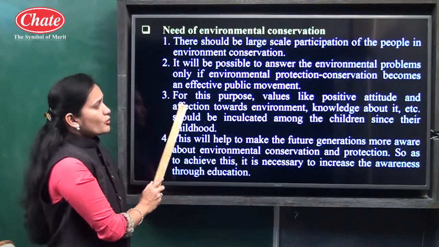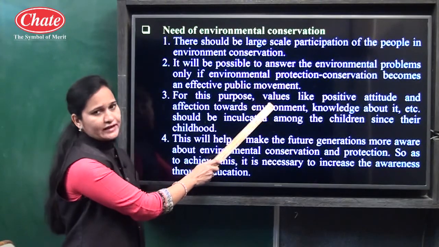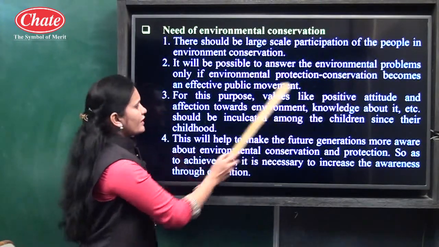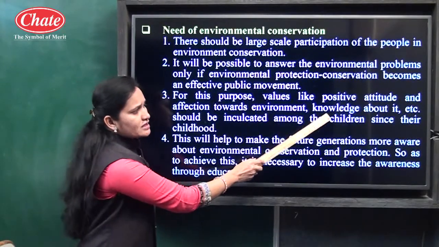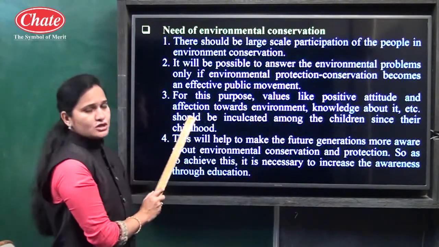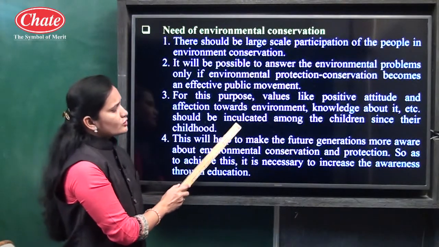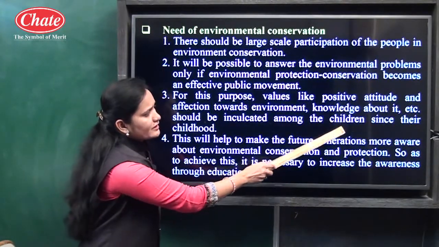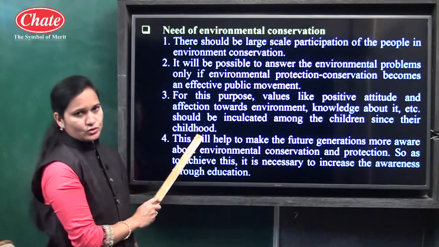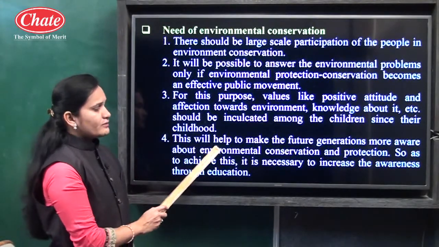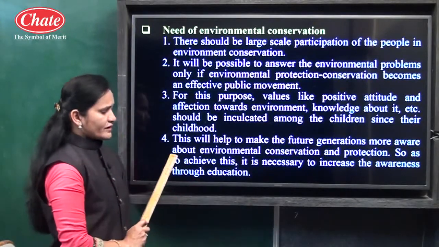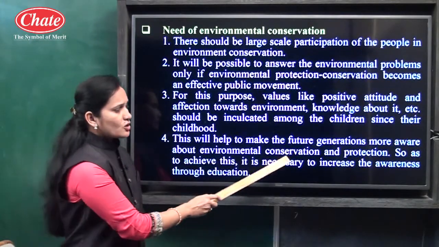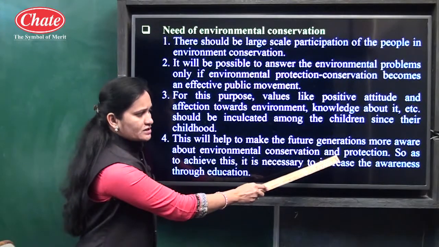For this purpose, values like positive attitude and affection towards the environment, and knowledge about it, should be inculcated among children since their childhood. This will help make future generations more aware about environmental conservation and protection.